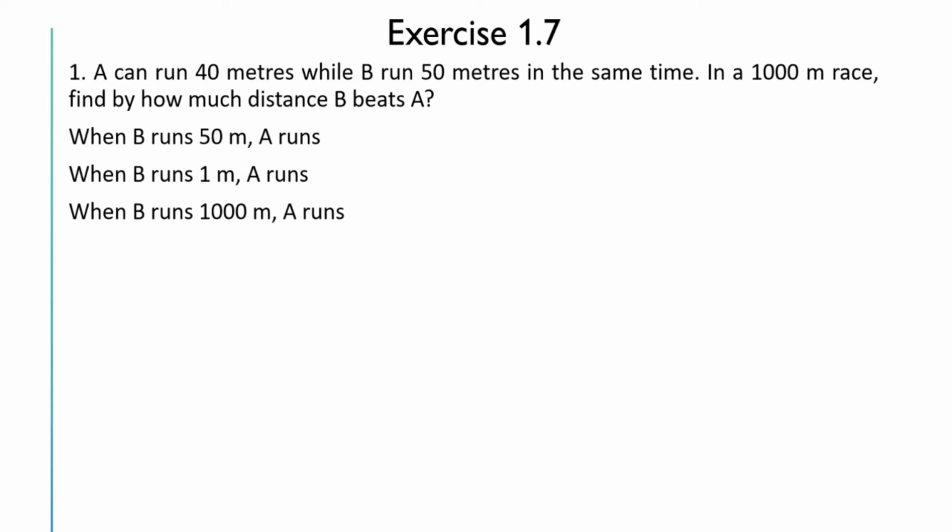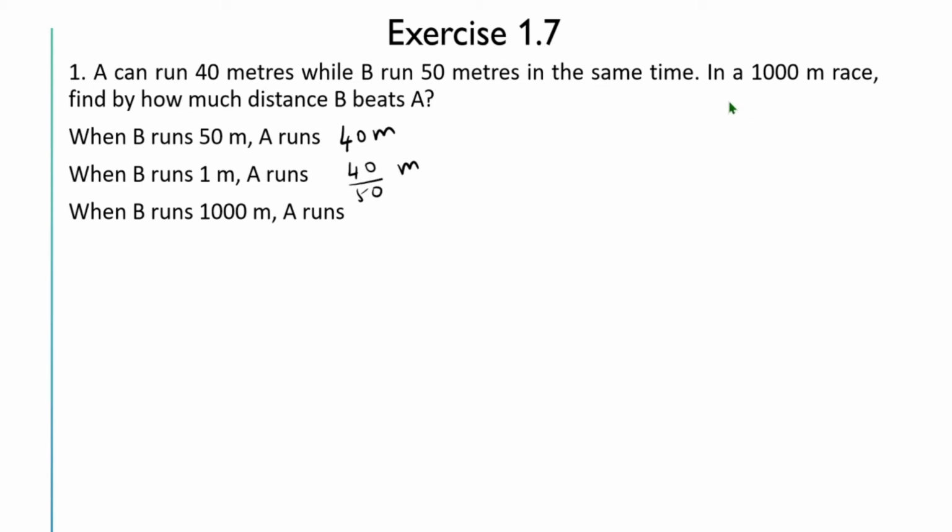So it is given when B runs 50 meters, A runs 40 meters. So when B runs 1 meter, A can run 40 by 50 meter.